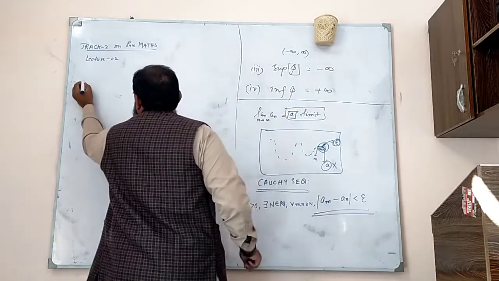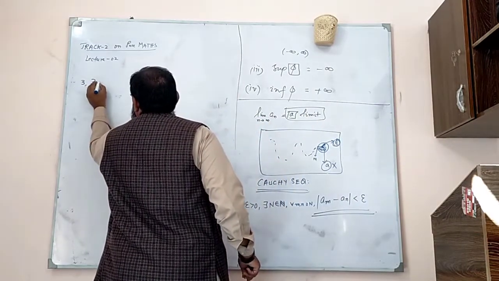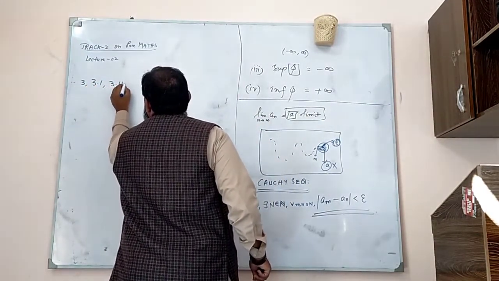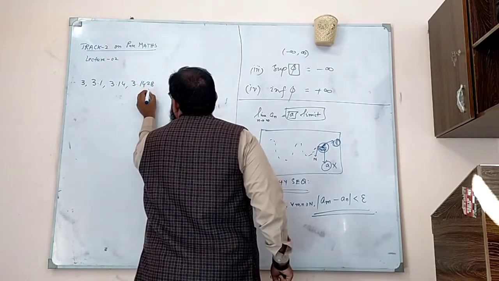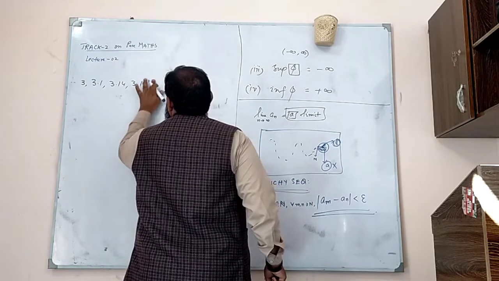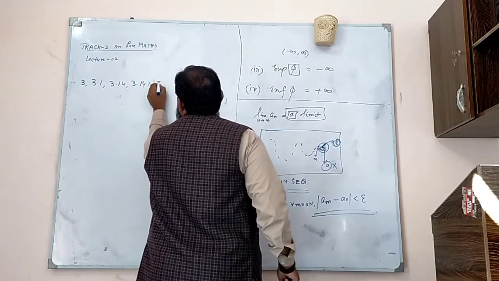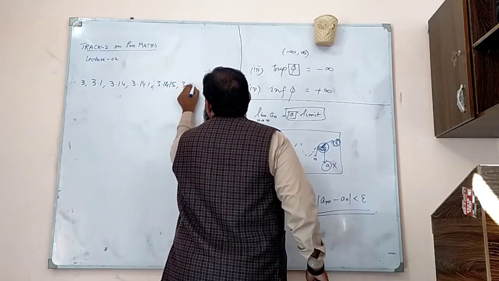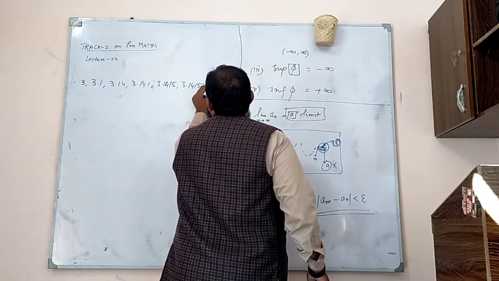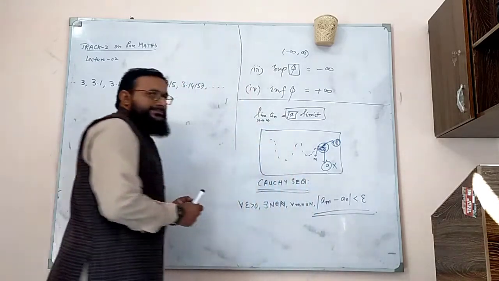I am taking a sequence with first term 3, 3.1, 3.14, 3.1428, not 1428, 141, 3.1415, 3.14157, and so on.